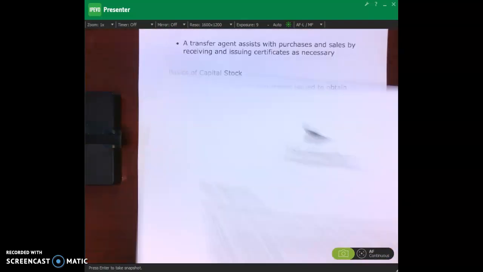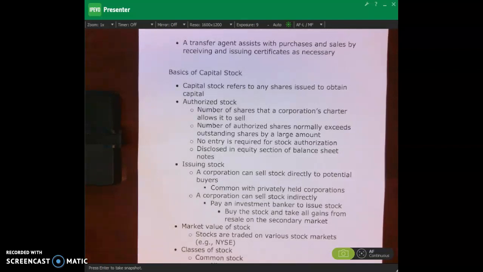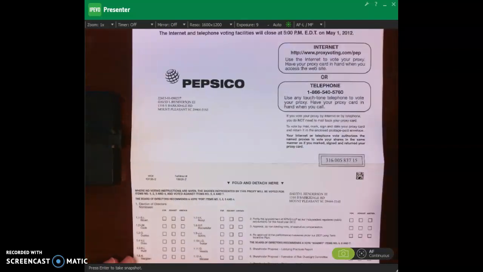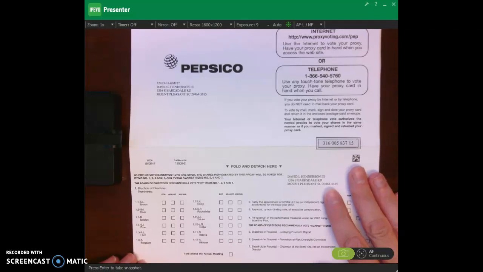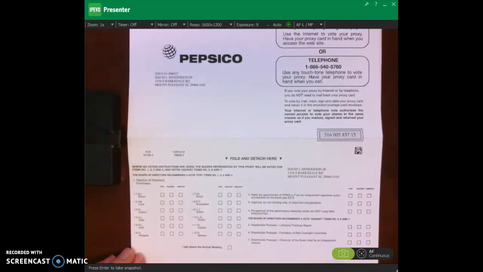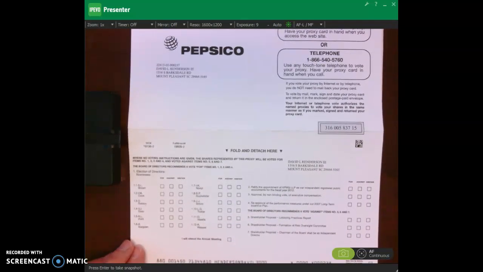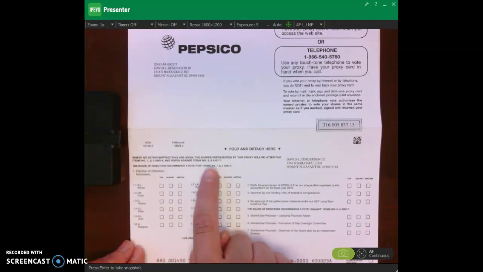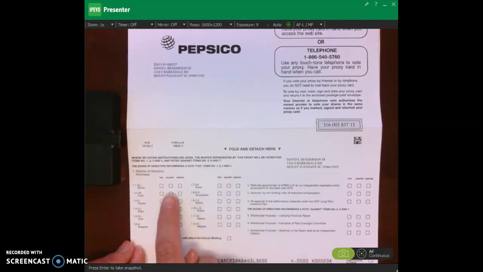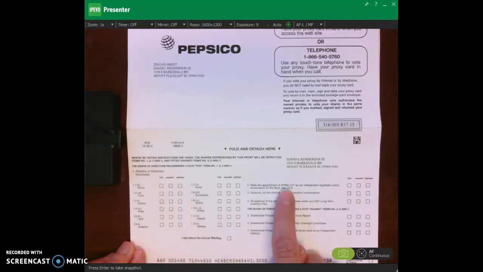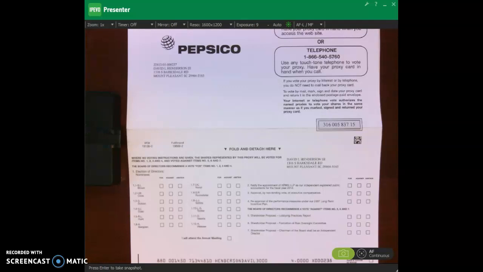Let me show you one more example, when I was talking about PepsiCo and getting one vote. Remember we talked about the ultimate control being with the shareholders, and you can see down here that I'm a shareholder of Pepsi and I can vote. Here's the board of directors, and here it says we want to keep KPMG, and then some other shareholder proposals that I get to vote on as a shareholder, okay? Now, I typically don't do this. I'm a bad shareholder, but it's because I only own 2 shares of stock, but I should do this, okay?